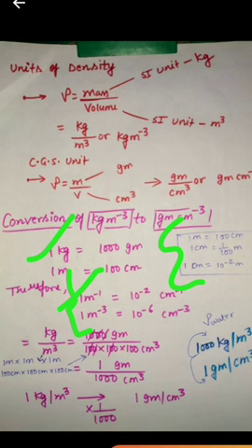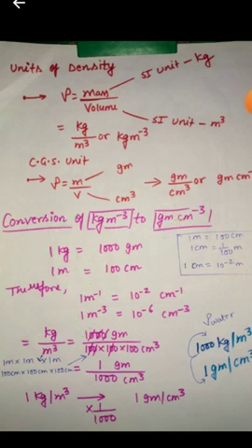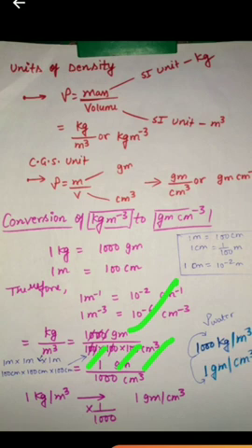These are the important conversions. So kg per meter cube: 1 kg is equal to 1000 gram, and 1 meter cube is equal to 1 meter into 1 meter into 1 meter. So we can write 100 centimeter, 100 centimeter and 100 centimeter, 100 into 100 into 100. So the 3 zeros cancel with the zeros and finally we'll get 1 upon 1000. 1 kg per meter cube is equal to 1 gram per centimeter cube.